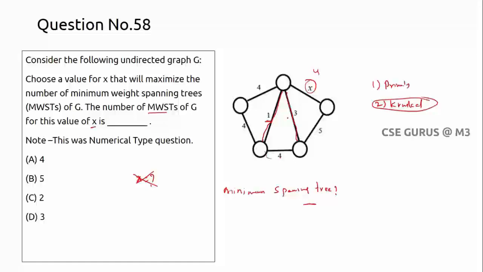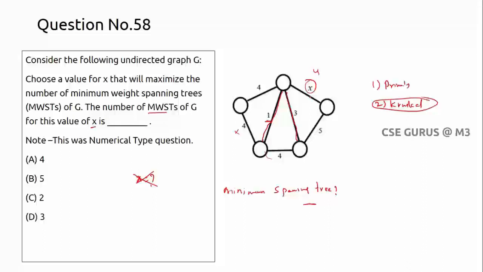I can take this one, I can take this, but this part I cannot take. Why? Because if I take this one, it is a cycle, right? So if I take this one, cycle it will be, so I cannot take. Now can I take this one? Yes. If I take this one, this cannot be taken. If I take this one, this cannot be taken. So first I'll take this one, I'll complete this way, and I'll come here, I'll take either this. If I take this one, this cannot be taken, right? So like this I can go, right?